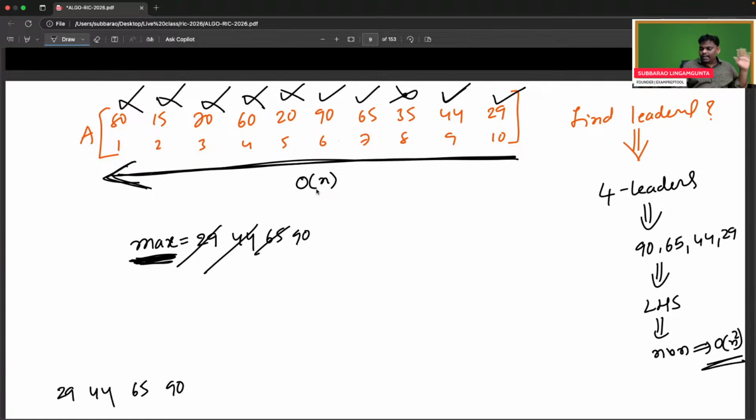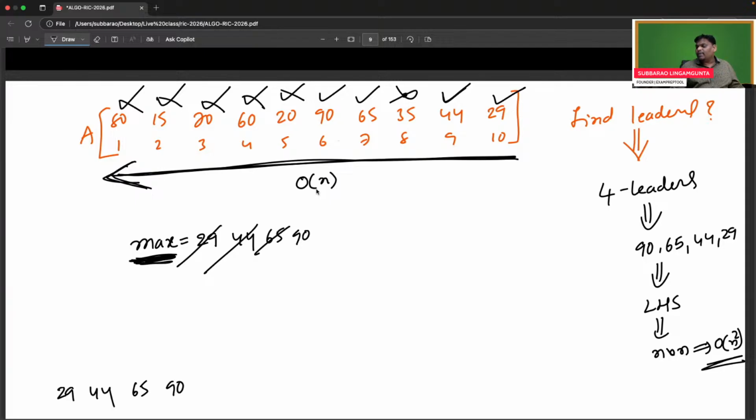Take the last person itself as maximum and print him also. Then take one for loop and start comparing from the right hand side. Every new person will ask the existing maximum, am I greater than you? Yes. Then print him and update max also. Continue like that.